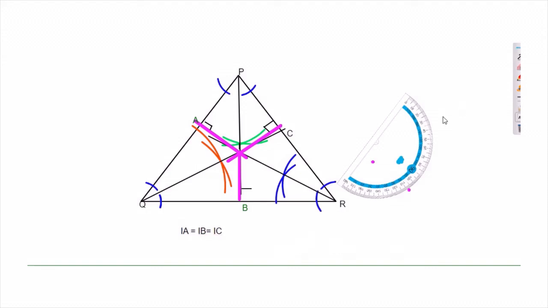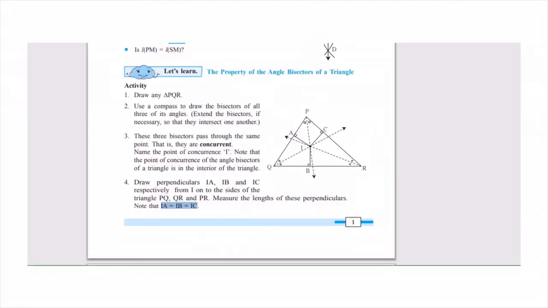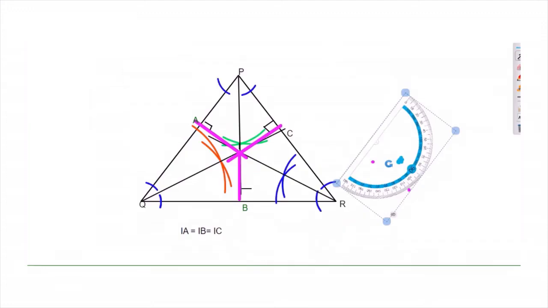Let me remove this protractor from here. So in this way we can prove what your textbook is saying, that IA, IB, IC are congruent. The bisector lines will be meeting at a point, which means they are concurrent. This is one aspect you have to understand regarding the properties of angle bisectors in a triangle. Okay.